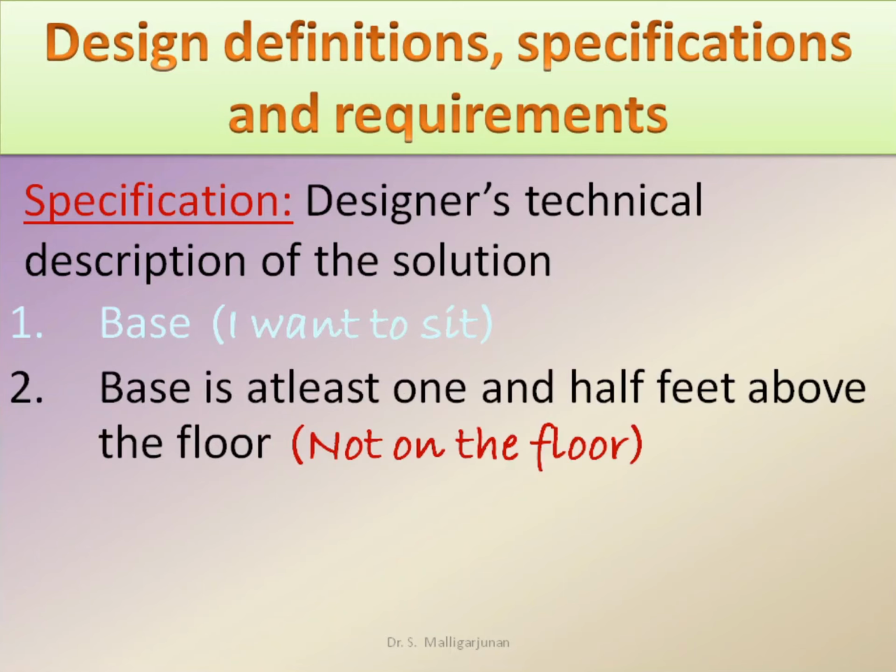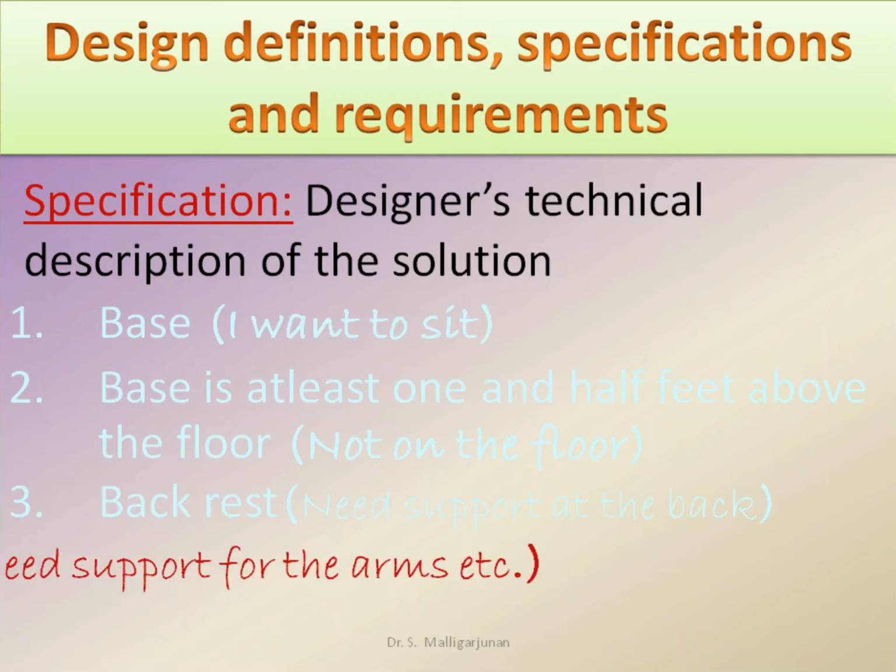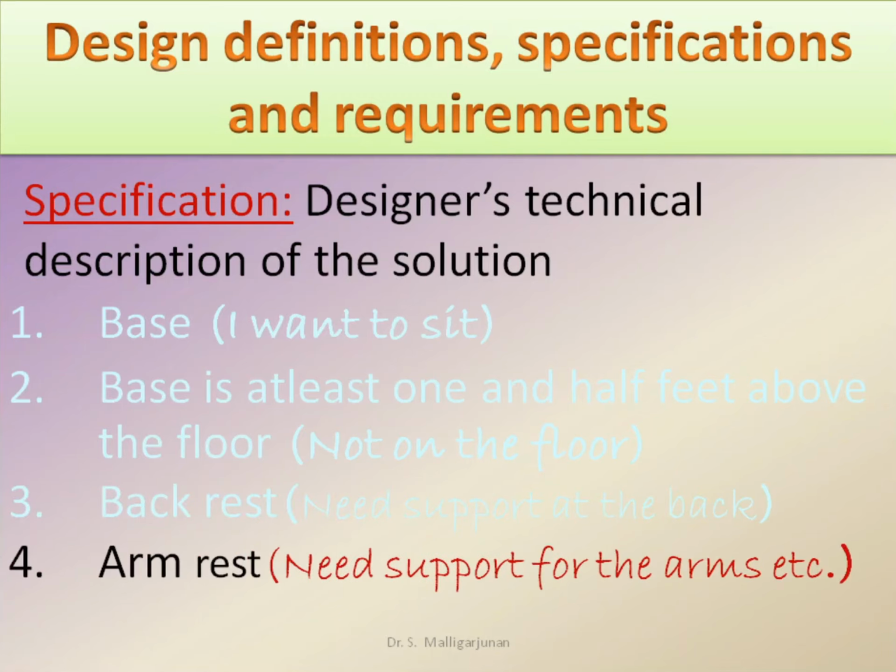Second one, base is at least 1.5 feet above the floor, and this one is given for not on the floor. Third one is backrest. This is for need support at the back. Fourth one is armrest. This is for need support for the arms, etc.